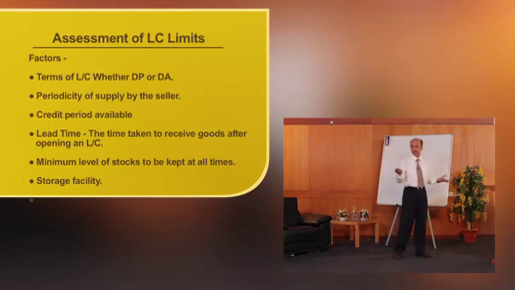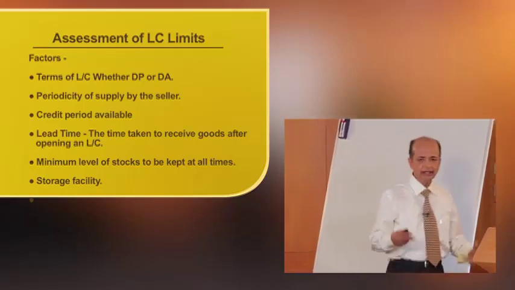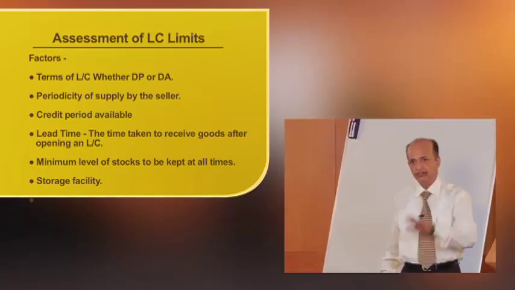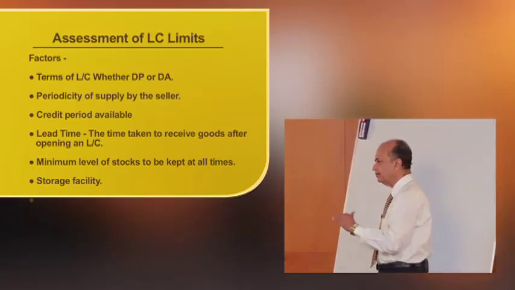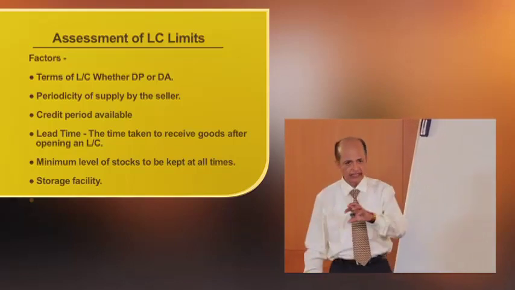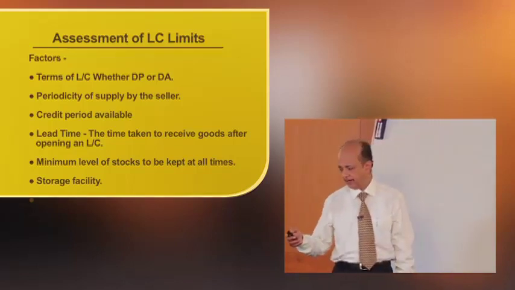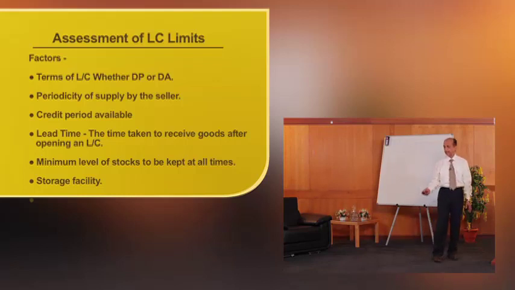Then the periodicity of supply of the seller, then what is the credit period available, and suppose even after the LC is established, it may require some time to reach there and shipment will take place. That is known as lead time, the time required from establishment of the LC to the shipment of the goods.